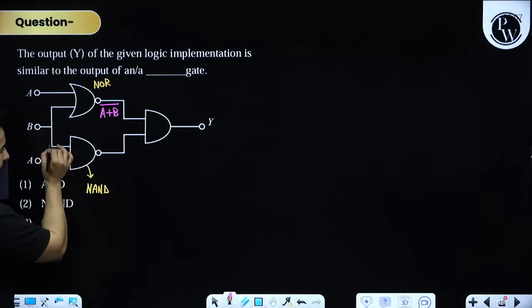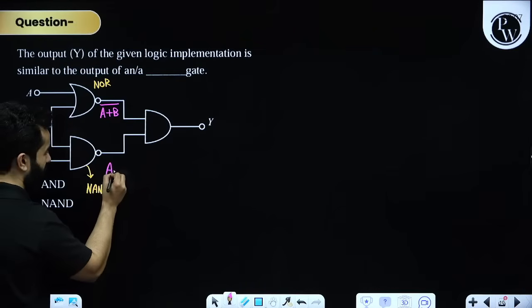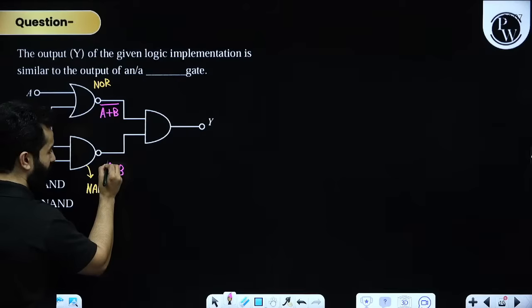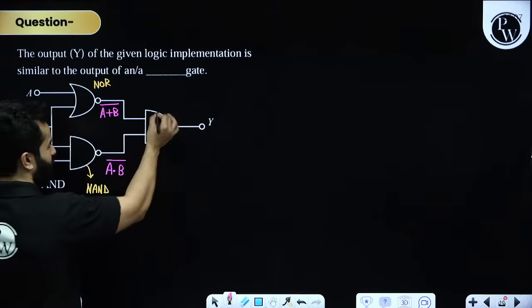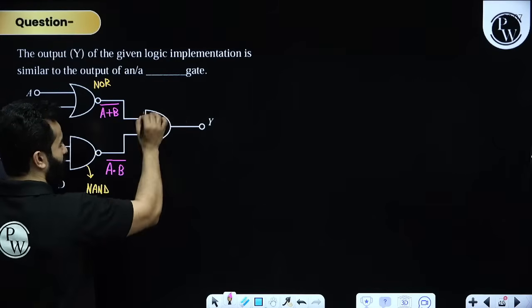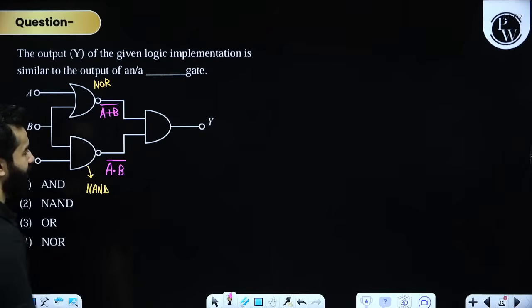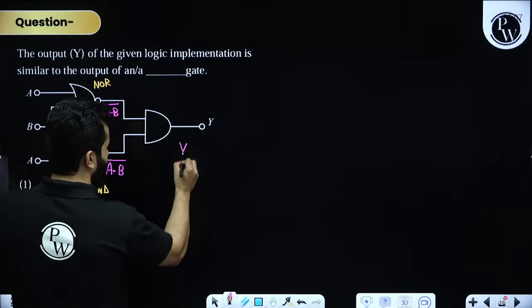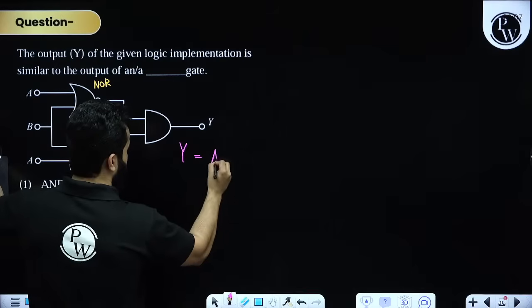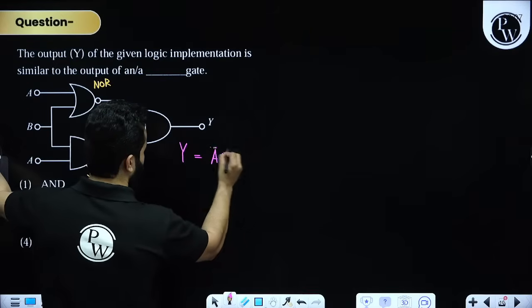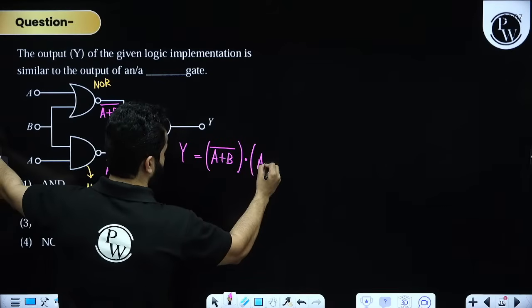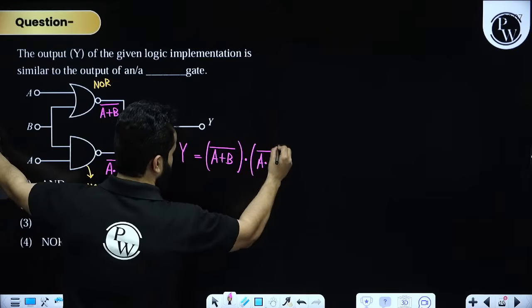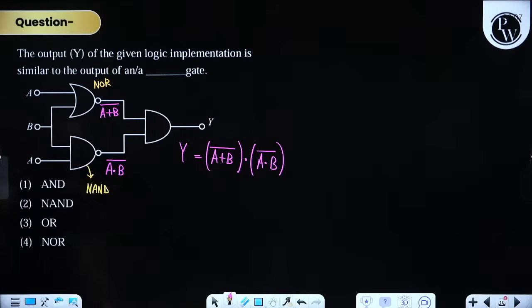Then you have got A and you have got B. AND basically means dot, and then you have got an inverter bubble, an inverter gate. And then, my dear friends, you have got an AND gate. So finally Y will be A plus B, whole bar, dot A dot B bar, something like this.